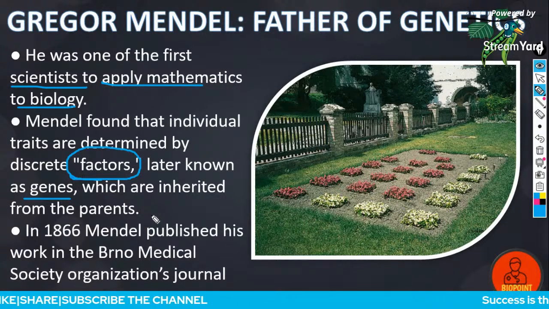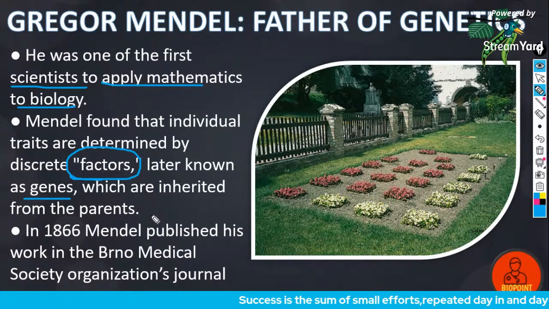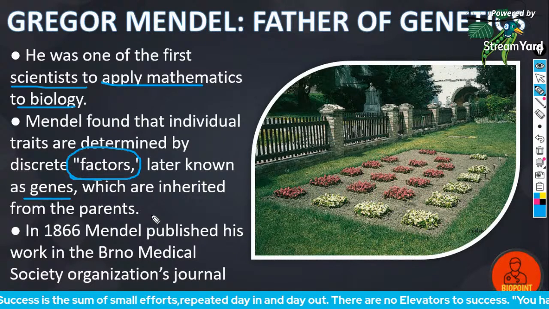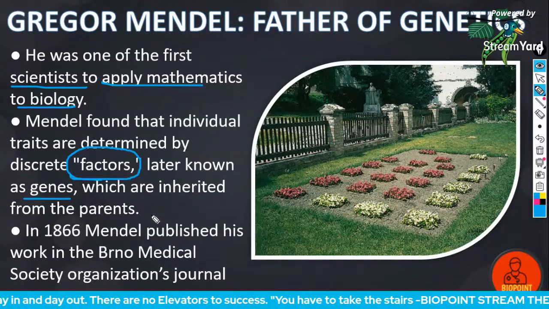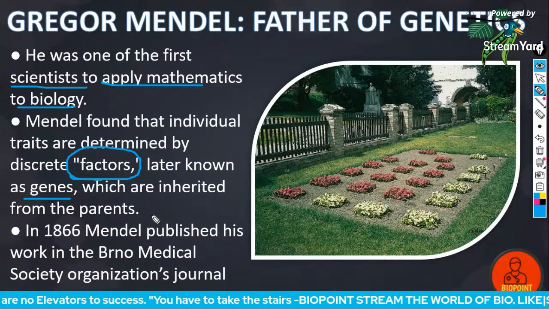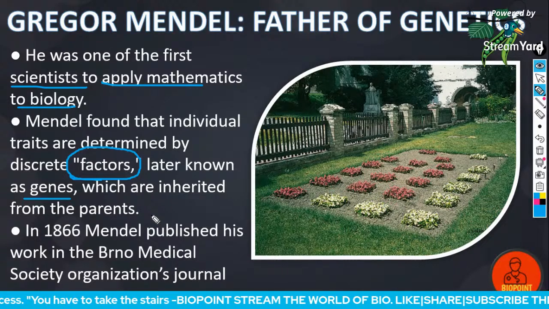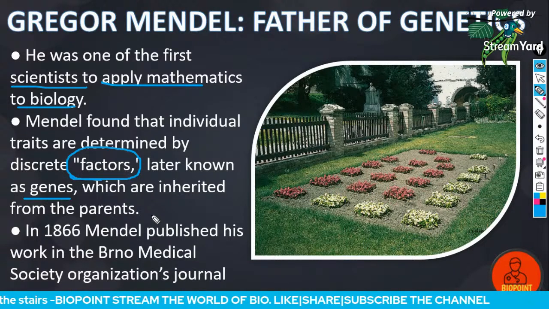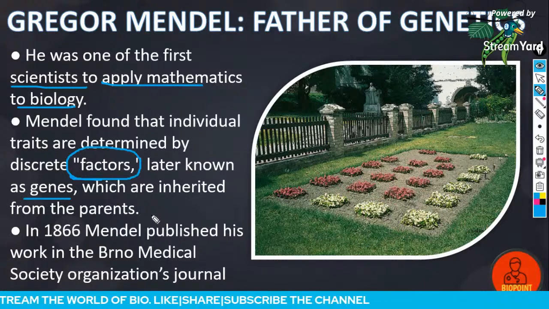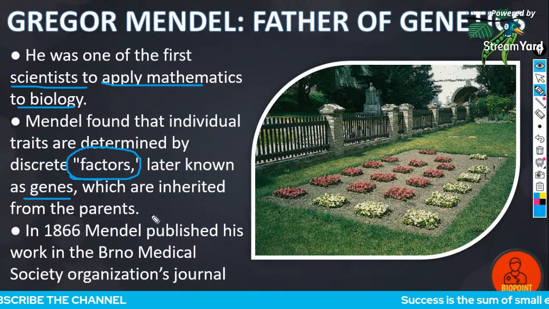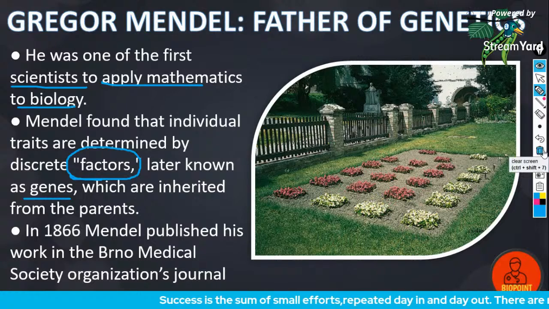In 1866, Mendel published his work in the Brno Natural Science Society's journal, which is not actually a well exposed magazine. That's also one of the reasons why his work didn't gain as much success as he thought, because he published it in a very local magazine which was not well circulated, so many people were not able to know about what he was trying to do.